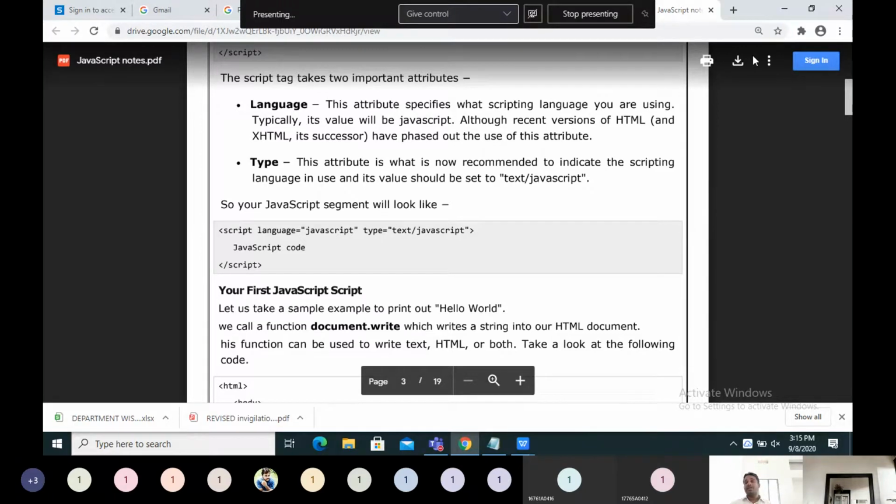Even for CSS, in our example we wrote only style, but it is better to write type. Type is equal to text/css. Here also for JavaScript, type is equal to text. It is a text related to JavaScript. That's why text/javascript. And the language is JavaScript.